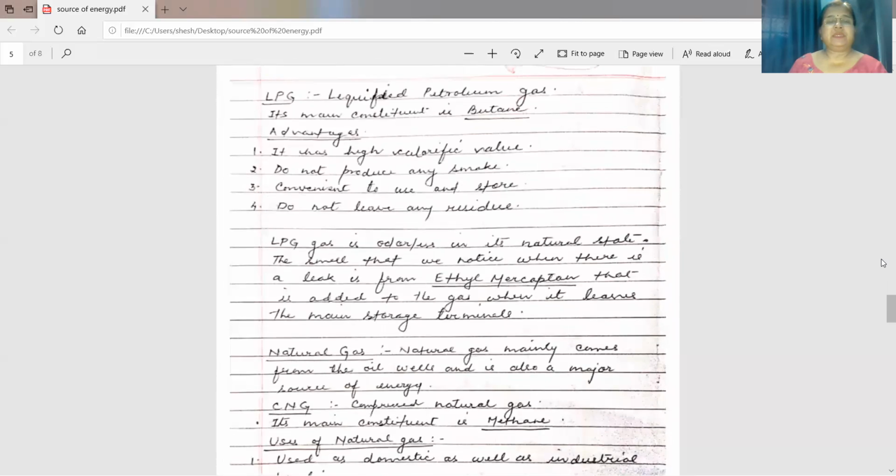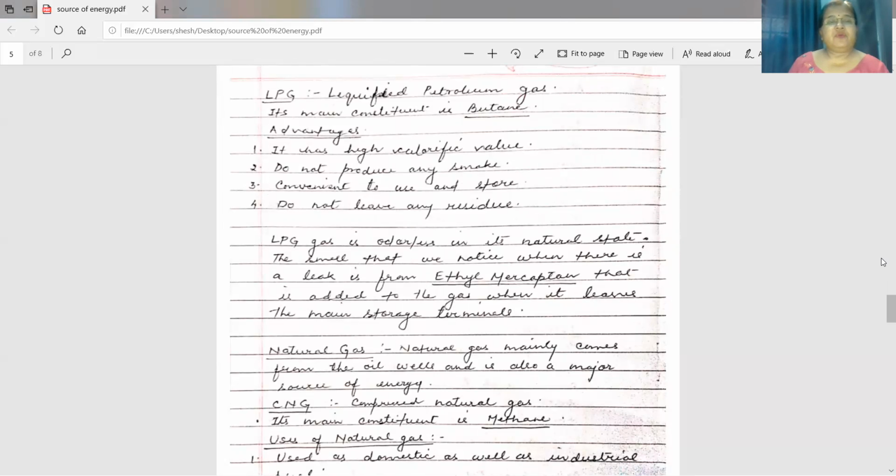What is this LPG? LPG full form is liquefied petroleum gas. What is the main constituent of LPG? LPG contains propane and butane, but the main constituent is butane. Now this LPG, we are using it as cooking fuel.